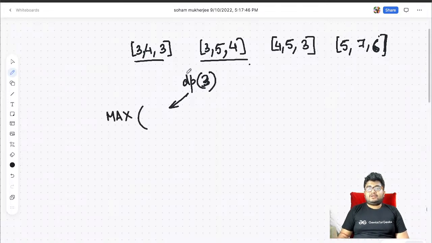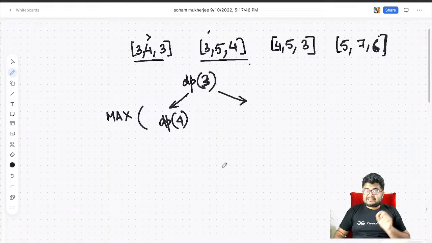So you will choose the max of what? Either you will not take any range that is starting at 3, that means you will not take these 3, right? So you will start searching from 4, the next possible position, or you will take some range that is starting at 3. So you can take this one, 3, 4, 3. It is starting at 3.